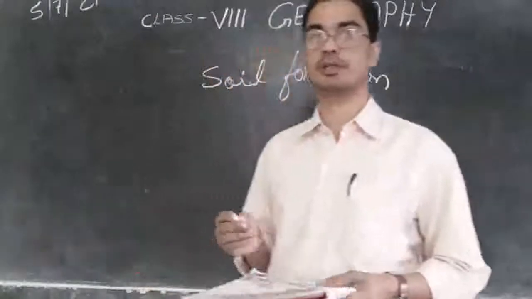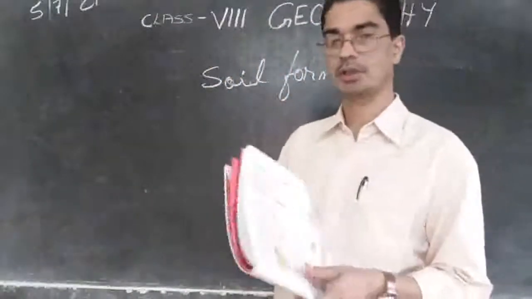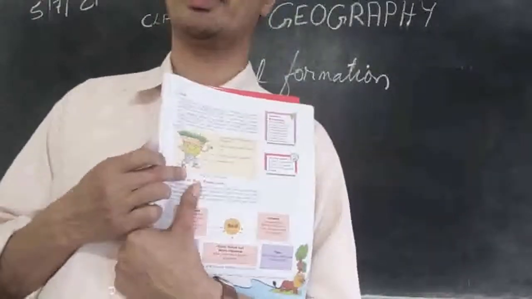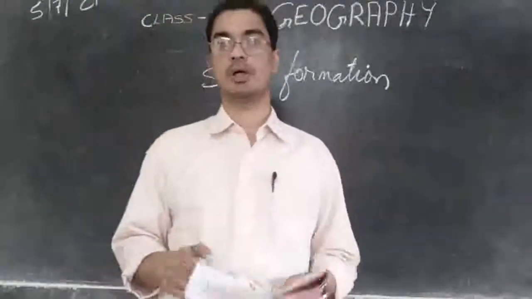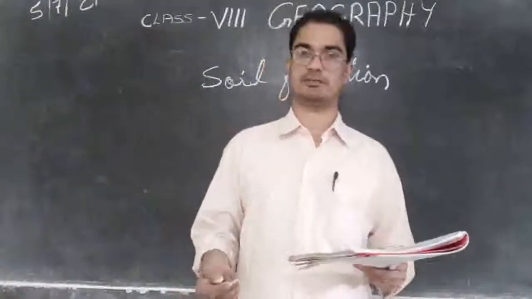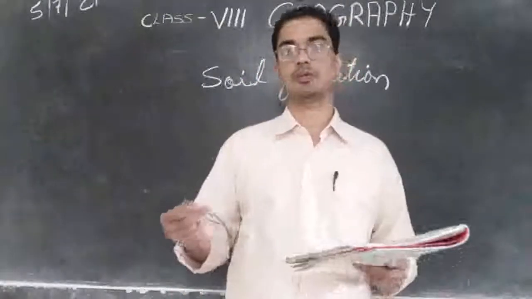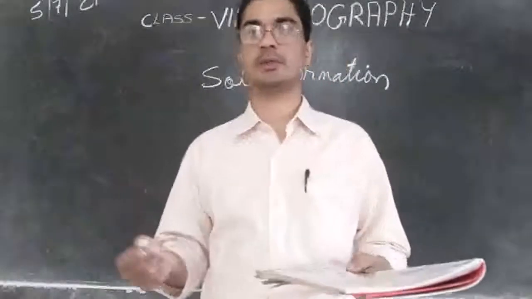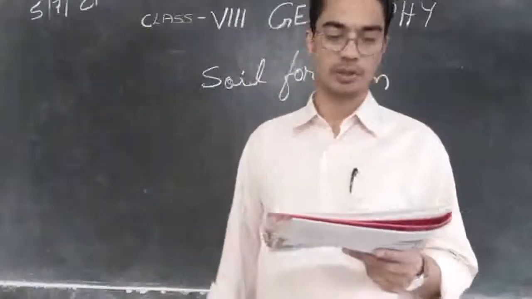So parent rock, we said in that picture, it is at the down part, that is a parental rock. So the soil depends on what type of rock is there under the earth. This rock slowly starts cracking and becomes part of the soil, becomes powder and forms the soil.